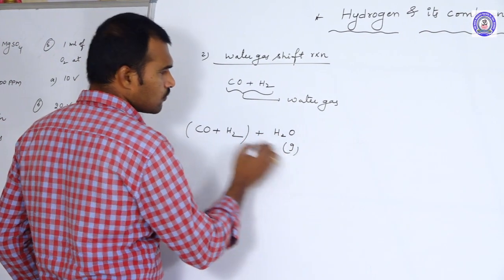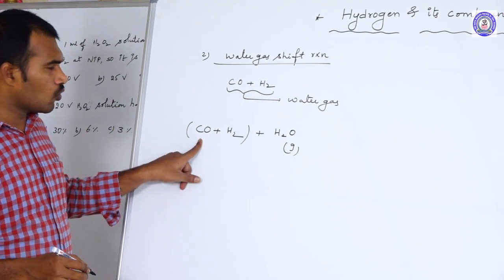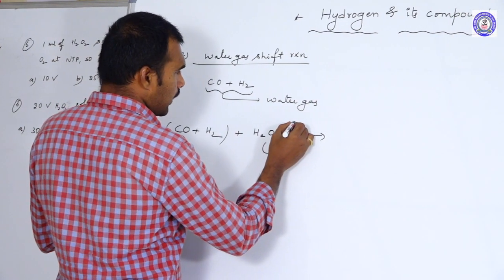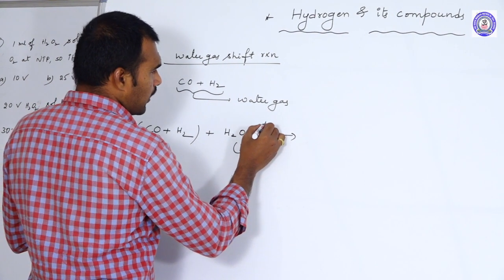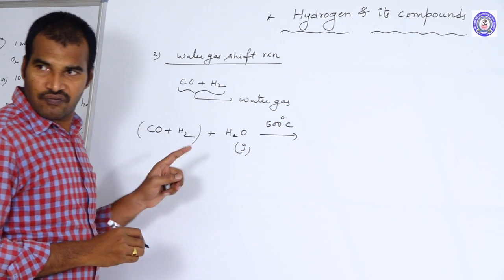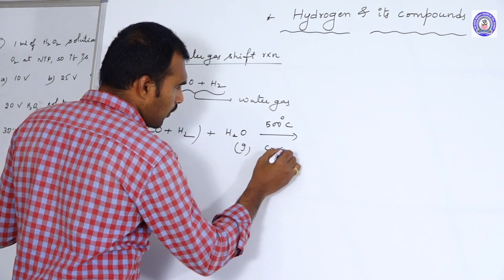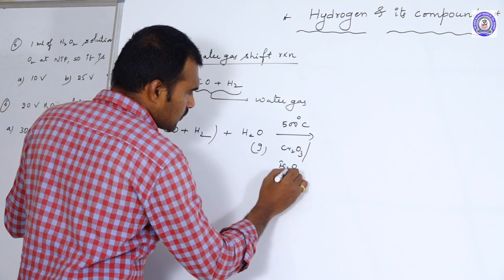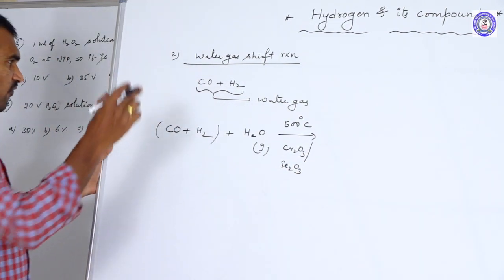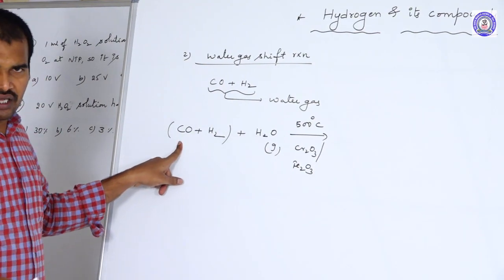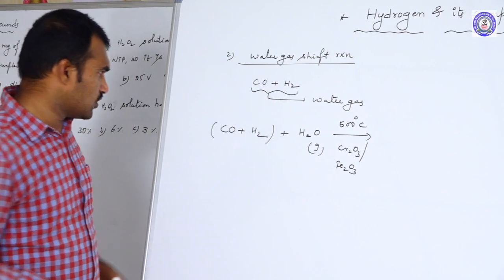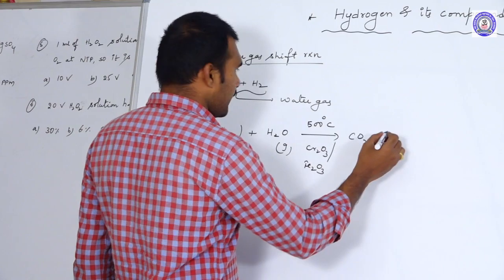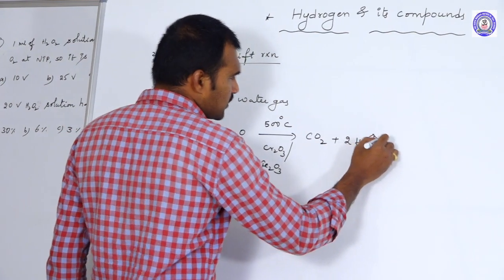you are again sending what? Steam, H2O gas. When you pass the steam onto the surface of this water gas, what happens in the presence of what? Here, at 500 degrees temperature, in the presence of chromium oxide or iron oxide, Fe2O3. If you pass the steam onto the mixture of CO and hydrogen, now what happens? This CO gas will oxidize into CO2 and 2 moles of hydrogen gas will be produced.